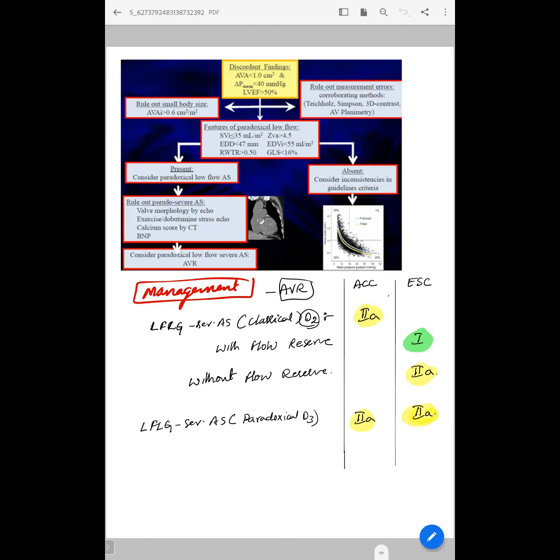How do you manage these patients? As per ACC, for low flow, low gradient AS, the indication of AVR is class 2A, both for patients with flow reserve and without flow reserve. Whereas under ESC, patients with low flow, low gradient with flow reserve, that is more than 20% increase in stroke volume, that is class 1 indication for AVR. Whereas without flow reserve, it is class 2A indication. Coming to paradoxical AS, that is class 2A indication among both.